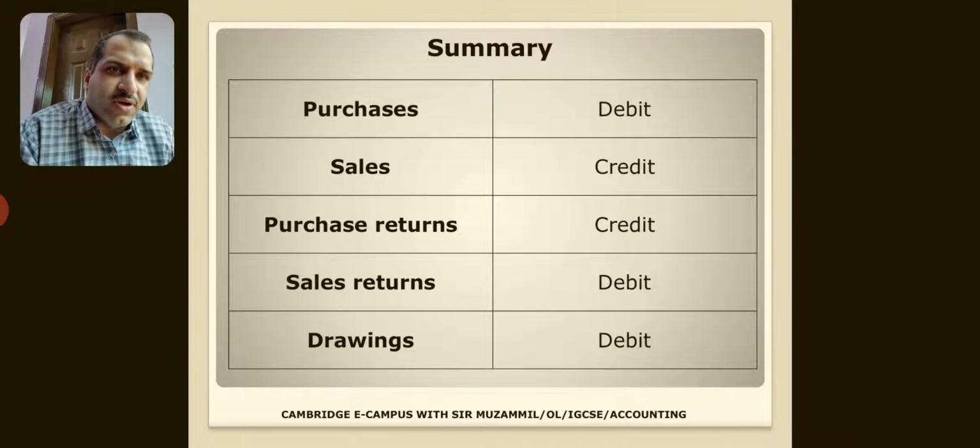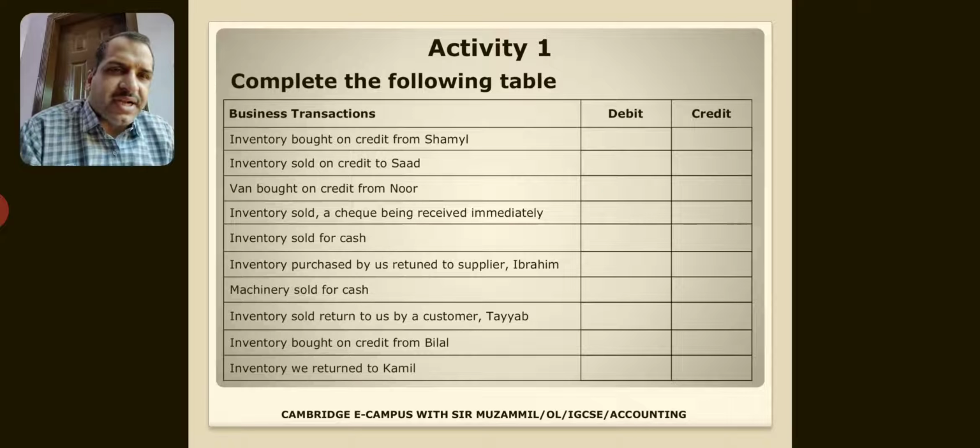So see the summary of this lesson. Purchases always debit, sales always credit, purchase returns always credit, sales returns always debit, and drawings always debit. Now the practice exercise. Inventory bought on credit from Shamil. So you say purchases debit and Shamil credit. Inventory sold on credit to Saad. So Saad debit and, replacing the word inventory, sales would be credit.